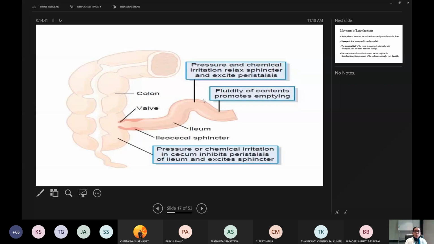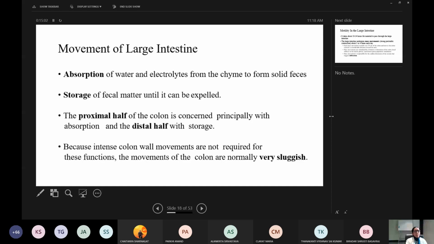Okay, you understood. So whenever the pressure is more in the ileum, this sphincter will relax. Okay, and fluidity of content promotes emptying. If the content is in a fluid state, then it promotes the emptying of the ileum into the cecum. Okay, so this is the ileocecal valve.